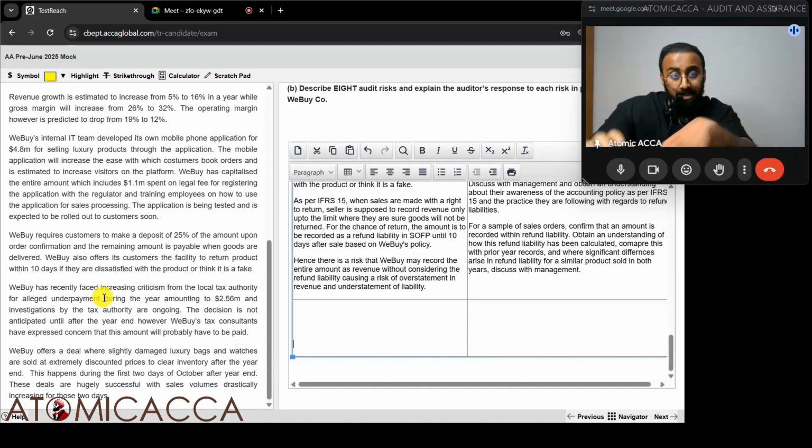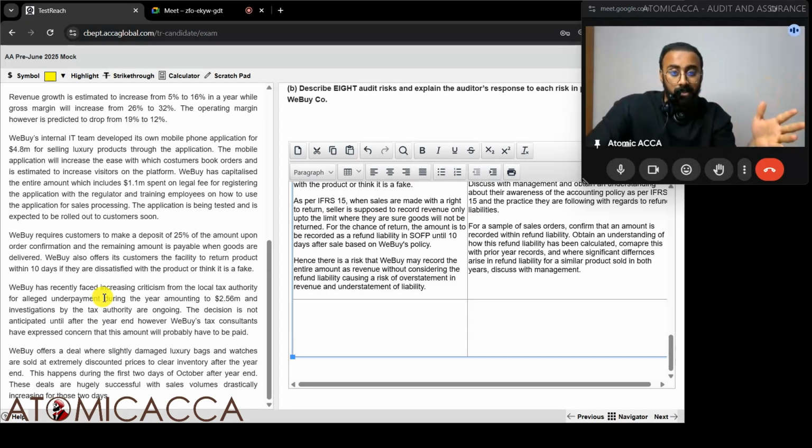Now, here, they didn't mention anything about whether it's a disclosure or provision, nothing is mentioned. So you can say that if probability is high, there is a risk that provisions may not have been recorded, or if it's only a possible chance, there is a risk that disclosures may not have been done correctly. So there is a risk of misstatements in the financial statements: understatement of liability, or missing information in the disclosure note.